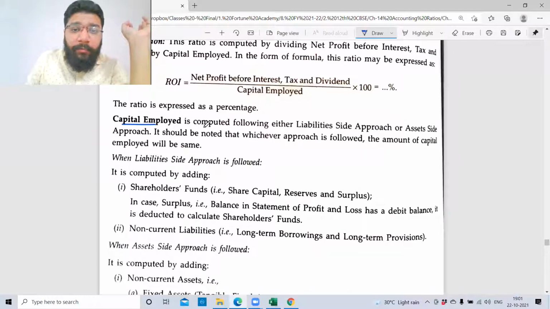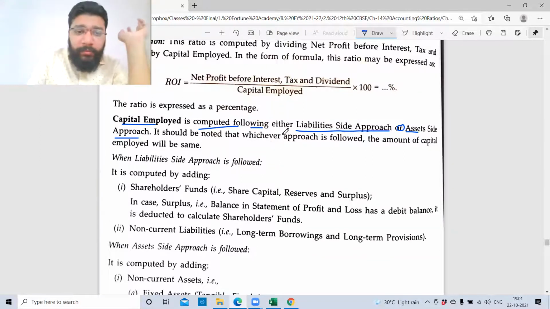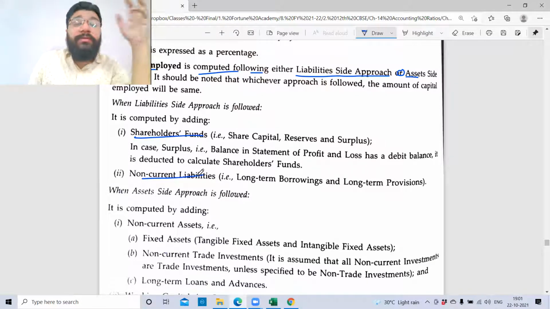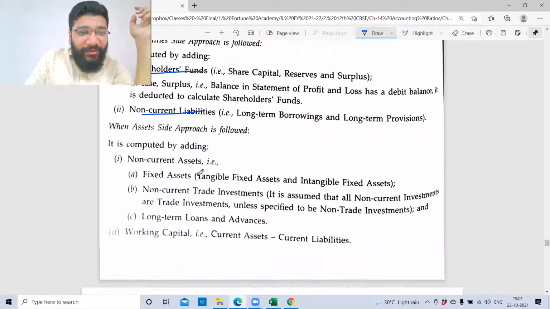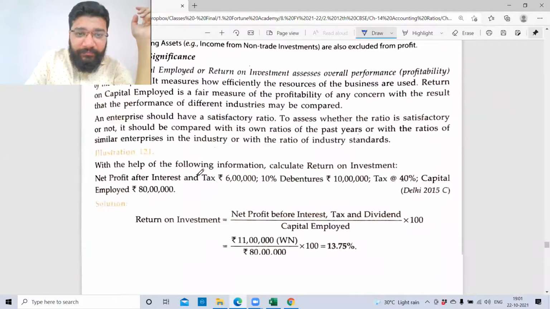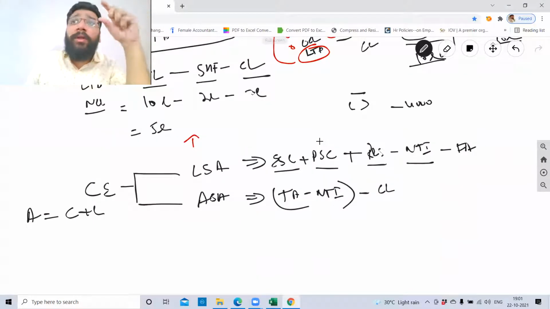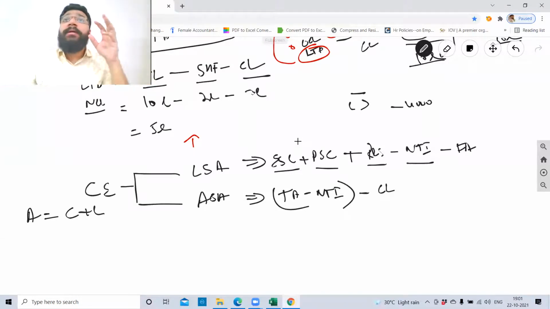Capital employed is computed following either the liability side approach or the asset side approach. It should be noted that whatever approach you follow, the capital employed will be the same. Shareholders funds plus non-current liability. Guys, we are doing this capital employed in the context of ratio. So what did we learn capital employed means? The capital that is deployed in the business.